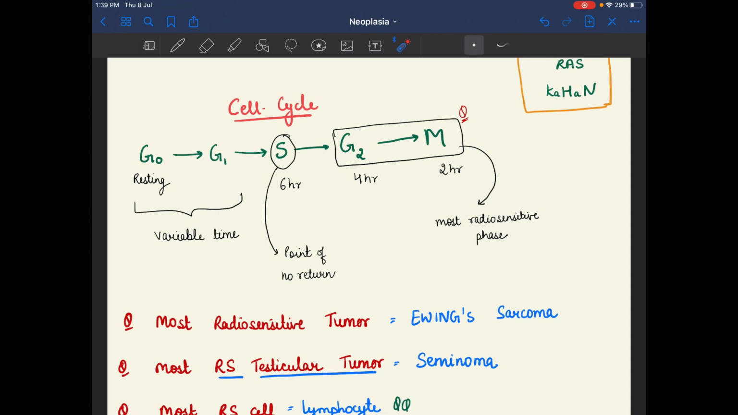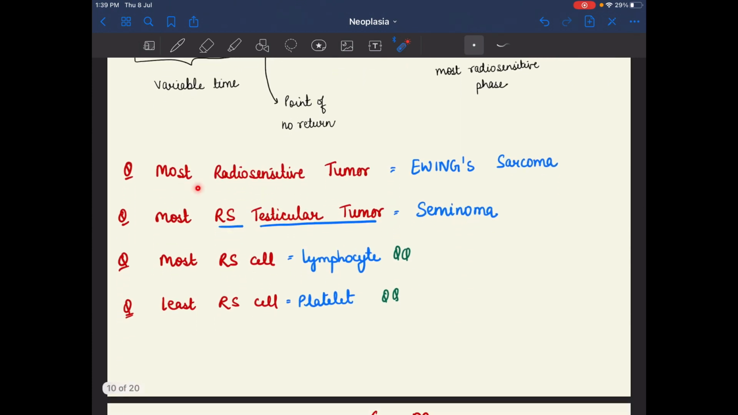Now we have some one-liner questions. The most radiosensitive tumor is Ewing sarcoma, the most radiosensitive testicular tumor is seminoma, the most radiosensitive cell is lymphocytes, and the least sensitive cell is platelets. So the least radiosensitive cell is platelets. Please remember these points. These are very highlighted points which I am going to tell you.